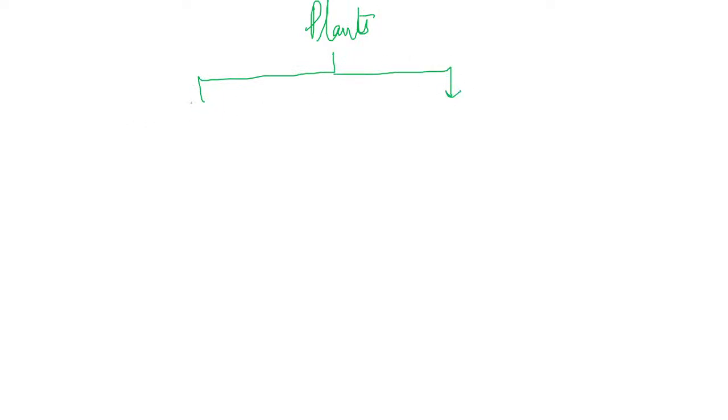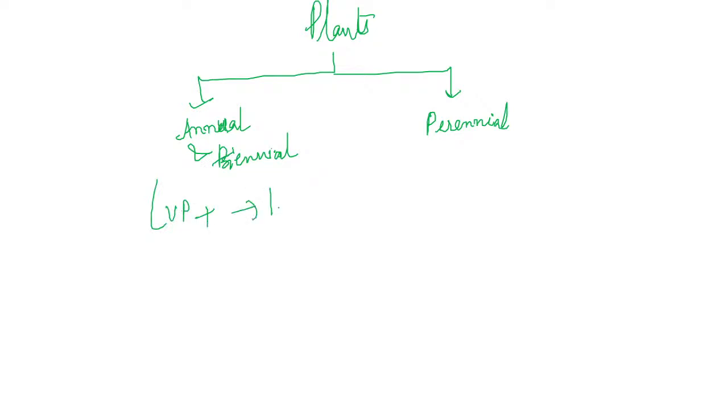Okay, so plants are of two types: annual and biennial, and here is perennial. Annual plants are those that show the vegetative phase and the senescent phase only once. So in their whole lifetime, the vegetative phase will come only once. And perennial plants live long, so it is difficult to define the phases.